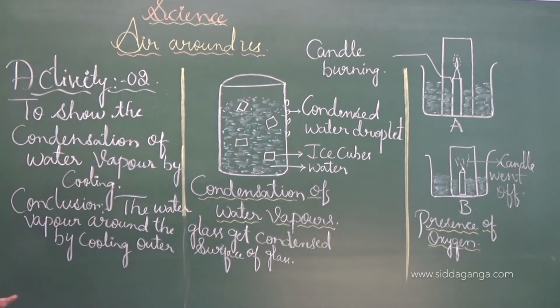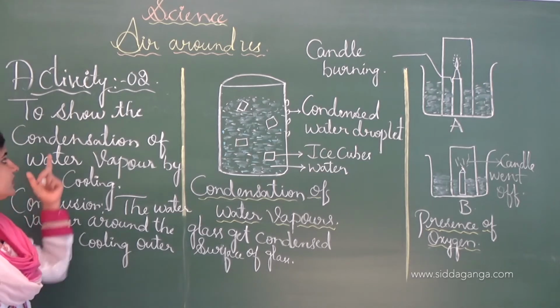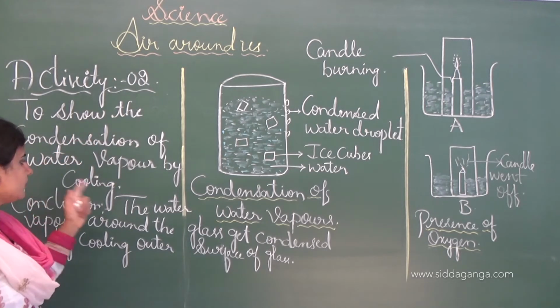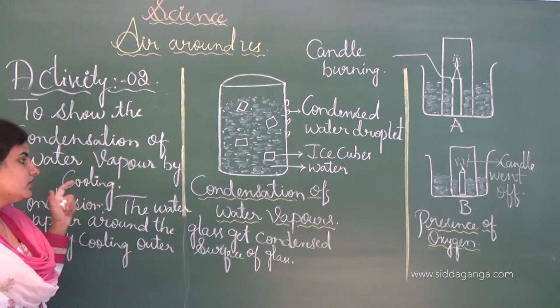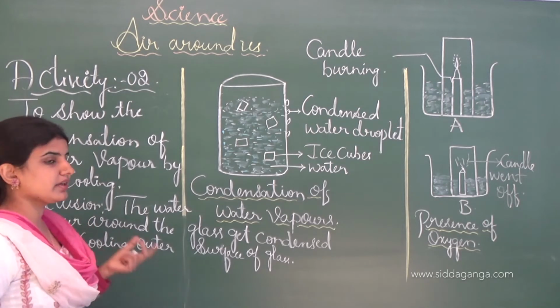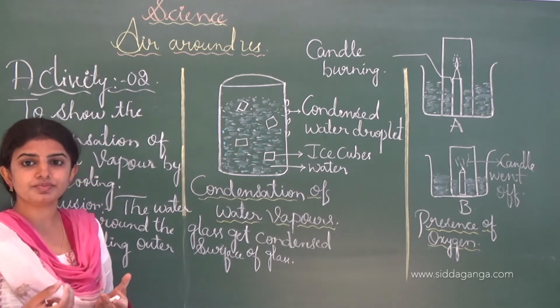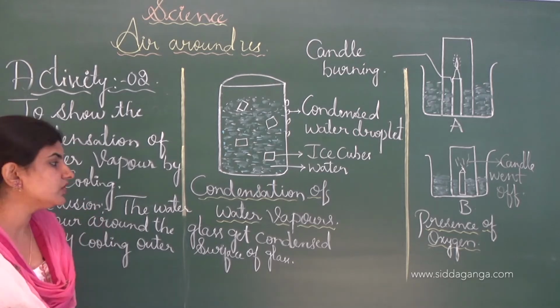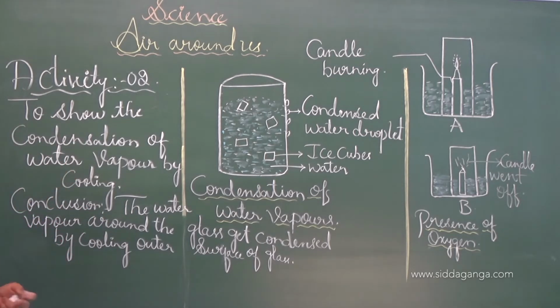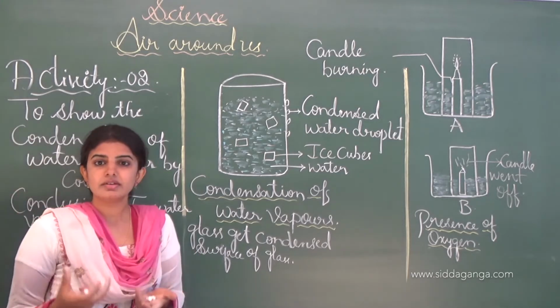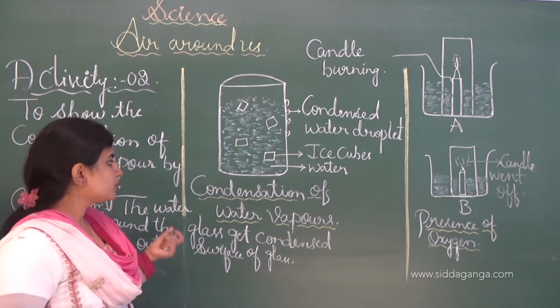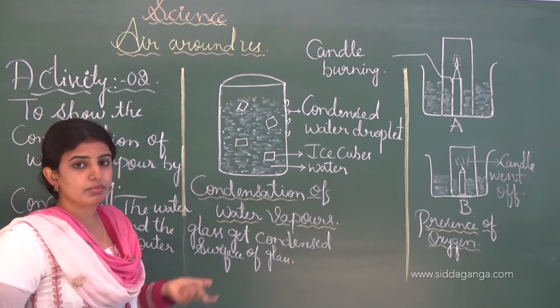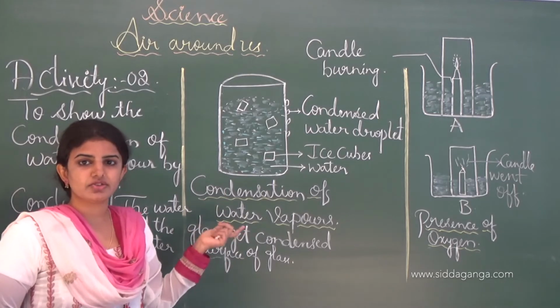Once again I will tell you this activity. The name of the activity is to show the condensation of water vapor by cooling. When the water vapor is cooled, it becomes condensed and forms into liquid. For this condensation process we will use simple materials, and we have to take a beaker, some amount of water and ice cubes.